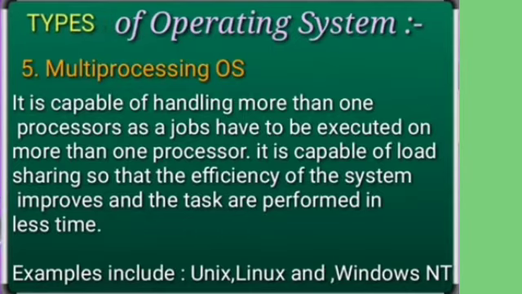Because if there is only one processor inside the CPU, the task is performed by that processor only. But if we divide the task between different processors, our task efficiency will increase and the task will be performed easily and quickly. Examples of this kind of operating system are Unix, Linux and Windows NT.